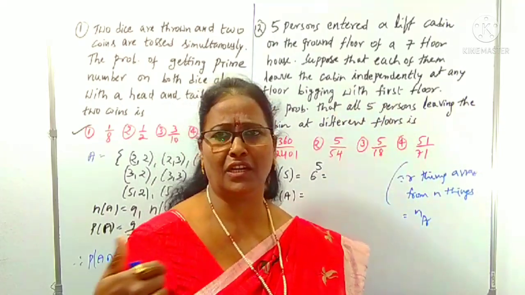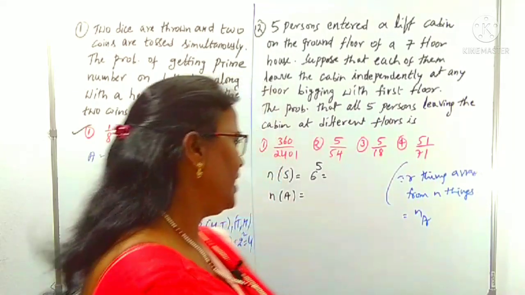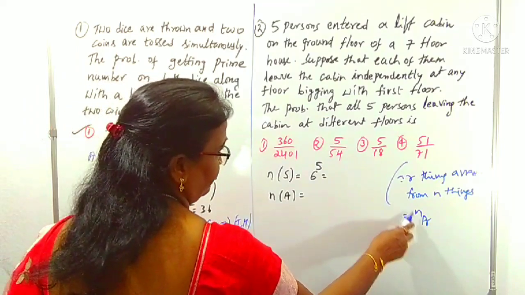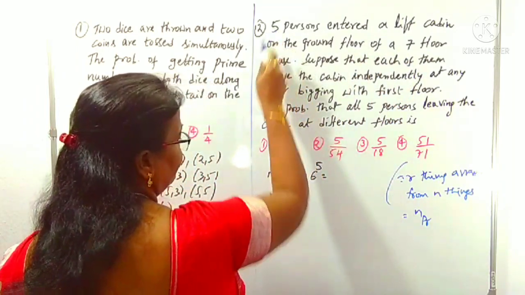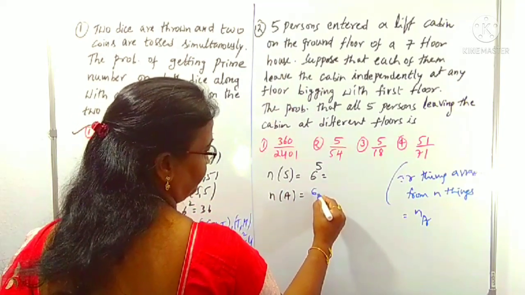Independently means they do not depend upon each other. That's why here in place of n we use 6 floors, and in place of r we use 5 persons, that is 6P5.